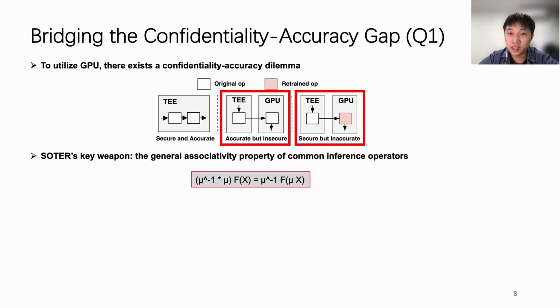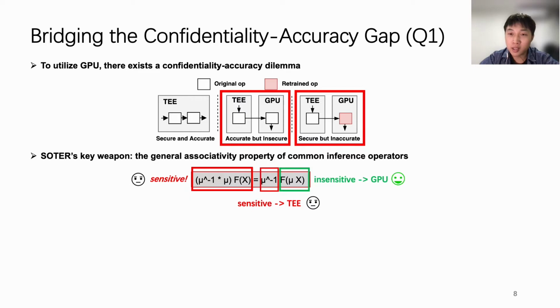The left part of this equation, which is the original model parameters, are sensitive, which should be kept secret and unobservable by untrusted edge-side attackers. The mu itself is sensitive as well, because knowing the exact value of mu will reveal the parameters of the left part. However, the scaled parameters are insensitive as long as mu is hidden and can be outsourced to GPU for acceleration.